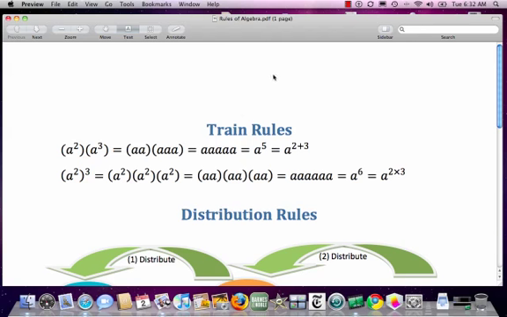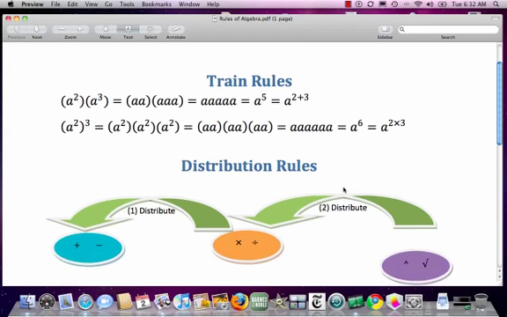The first is a group of rules I call train rules. Okay? These two rules here, this one and this one. And the reason I call them the train rules is because you see they become like a train of A's. And of course, the rule there is that if A, the base, is repeated, you add the exponents to get the answer. And if A is not repeated, there's a single A and a bunch of numbers on top, you multiply the numbers. So the answer is A6.